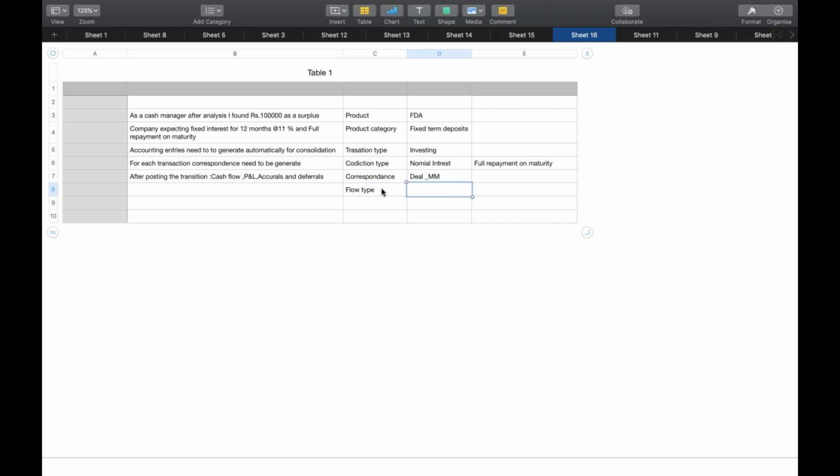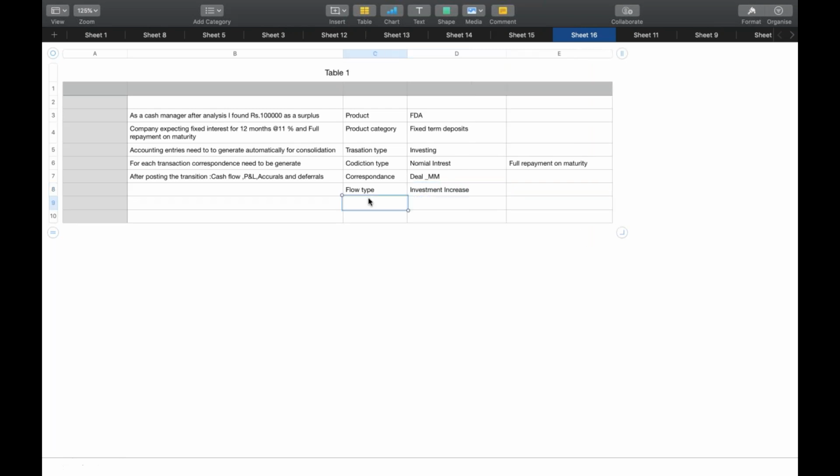The flow type is a tool which is used to transfer the data from treasury to cash flow, profit and loss, accruals and deferrals, position management, and so on. So we need to attach the appropriate flow types to your product type and transaction type. So here the flow type is investment increase. I will show everything in practical right now.